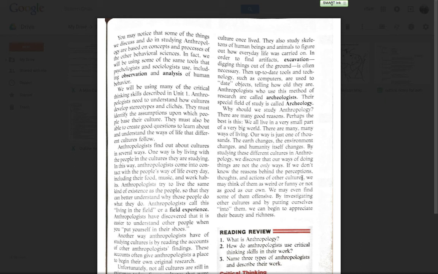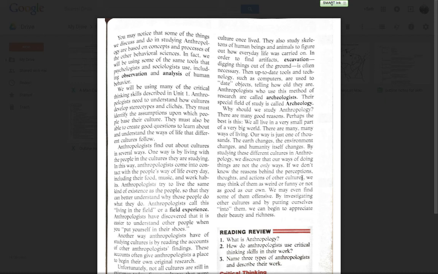Why should we study anthropology? There are many good reasons. Perhaps the best is this. We all live in a very small part of a very big world. There are many ways of living. Our way is just one of thousands. The earth changes, the environment changes, and humanity itself changes.